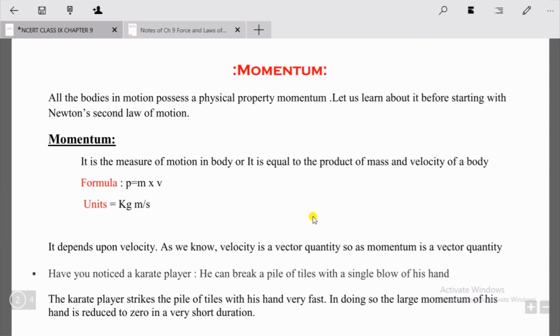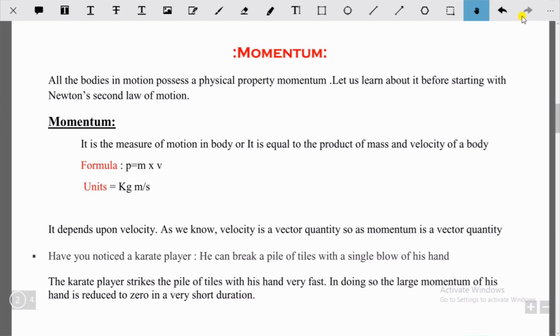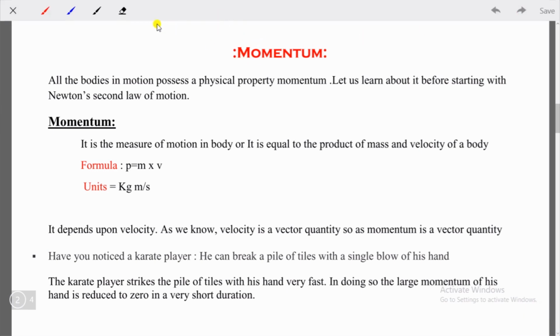So students, before starting with today's topic, let me tell you one concept. This is very important because if you want to understand Newton's second law, you have to understand this term first. The term is momentum. As you can see on the screen, you have momentum. All bodies in motion possess a physical property, momentum. Let us learn about it before starting with Newton's second law of motion.